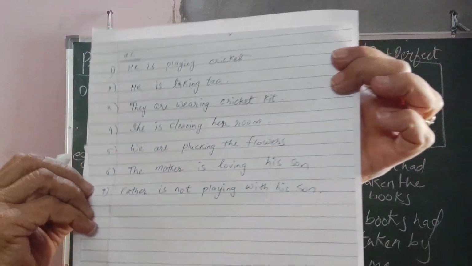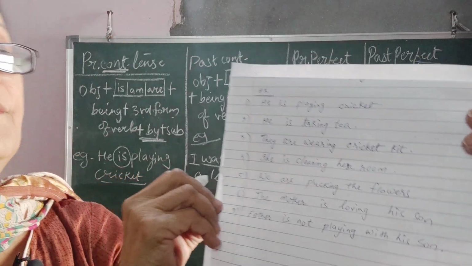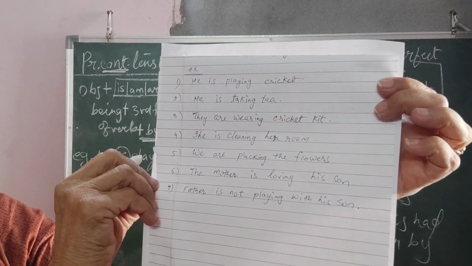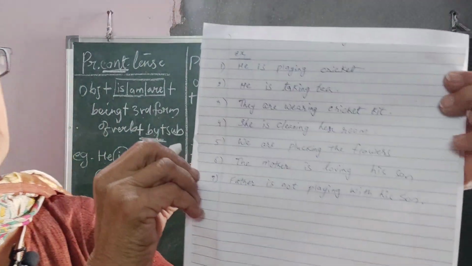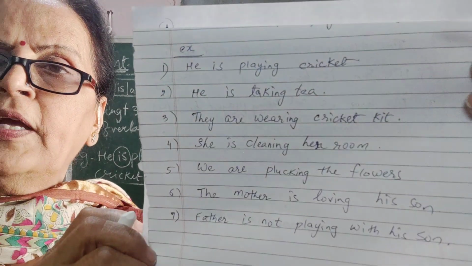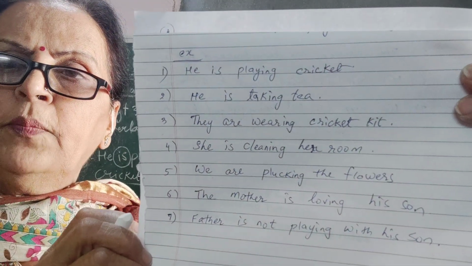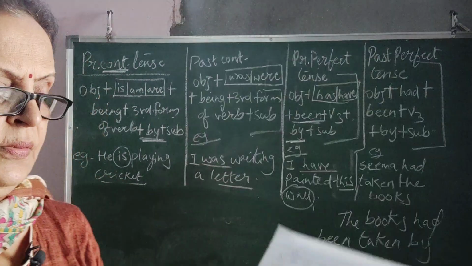He is playing cricket. Cricket is being played by him. He is taking tea. Tea is being taken by him. So please note down the sentence and according to the rule, please solve them and let me know if you have any problem in the comment box. This is about present continuous tense.